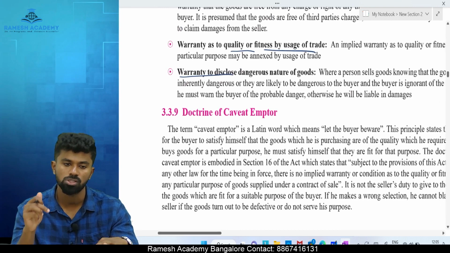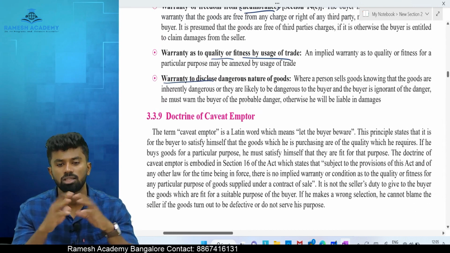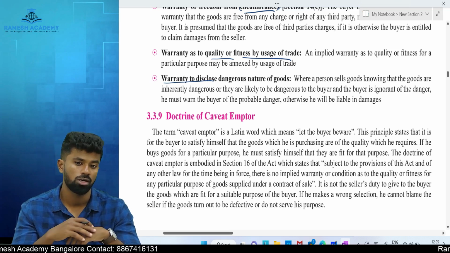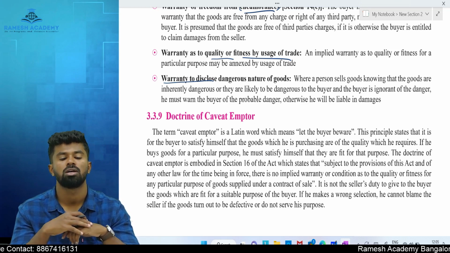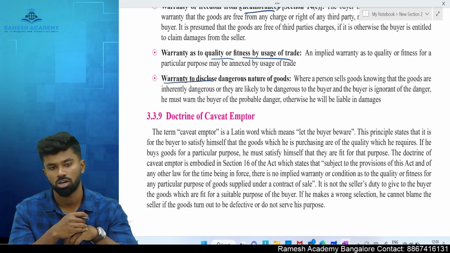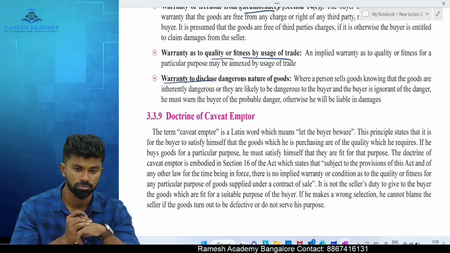That is why you would have seen on the packets and on the goods, they usually mention be aware, caution, keep it away from children, because it is mandatory that the seller discloses the dangerous nature of goods. So these are the implied conditions and warranties.